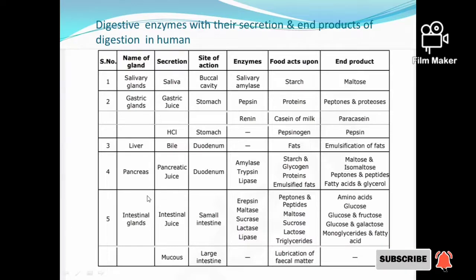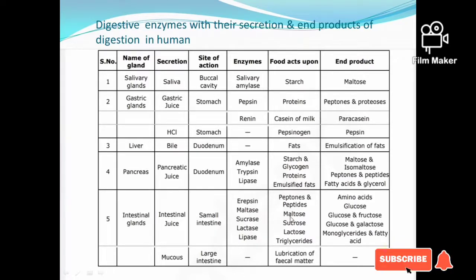And the last one is the intestinal glands. In this, the intestinal juice and mucus are secreted. The site of action: the intestinal juice is secreted in the small intestine, whereas the mucus in the large intestine. The enzymes involved in the small intestine are erepsin, maltase, sucrase, lactase, and lipase, whereas in the large intestine no enzymes are involved.